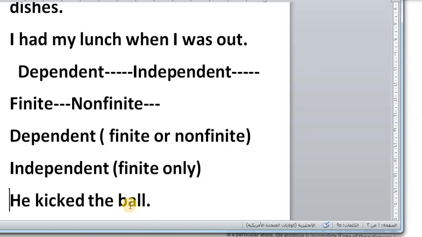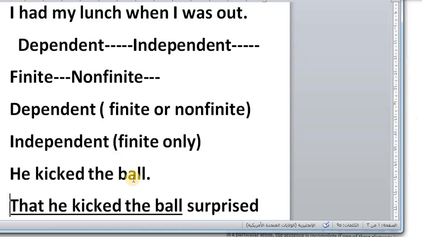So this is non-finite. The clause can either be dependent or independent. Dependent can either be finite or non-finite. This means that you can have a dependent finite clause and a dependent non-finite clause. But if it is independent, no, it's going to be finite only.